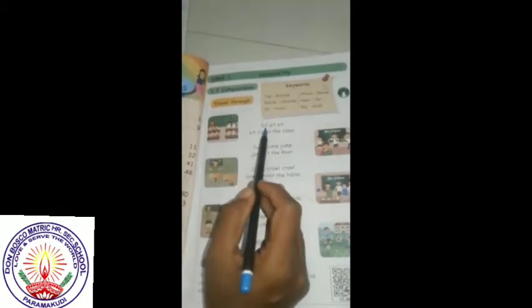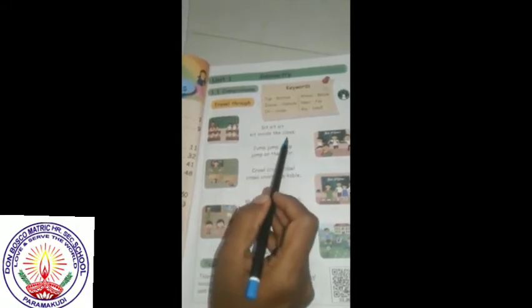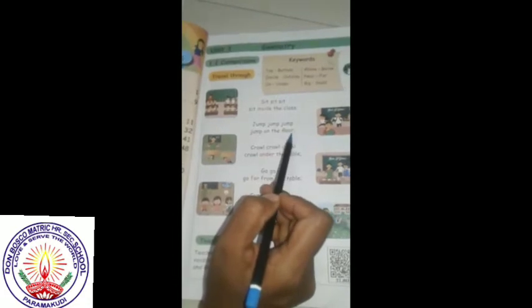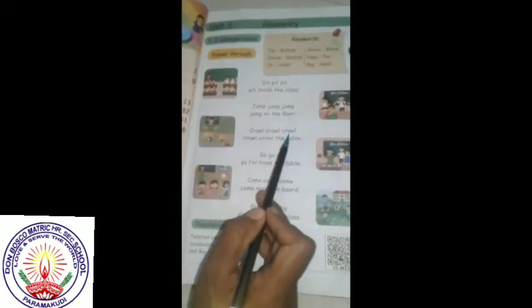Let us sing a song. Shall we read the poem once again? Let us sing a song. Okay. Sit, sit, sit. Sit inside the class. Jump, jump, jump. Jump on the floor. Growl, growl, growl.